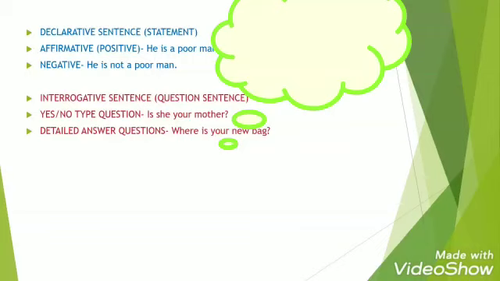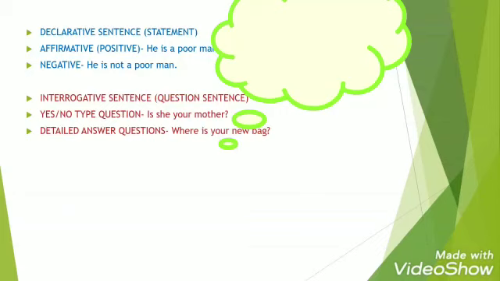Now, declarative sentence, which is also called a statement. There are two types of declarative sentence. In a declarative sentence, we say something or we state something. The first one is affirmative or positive sentence, like he is a poor man. In the negative one, we deny or we use no or not. For example, he is not a poor man.